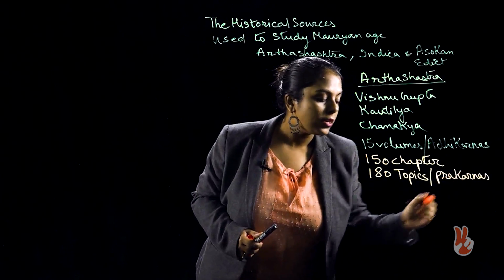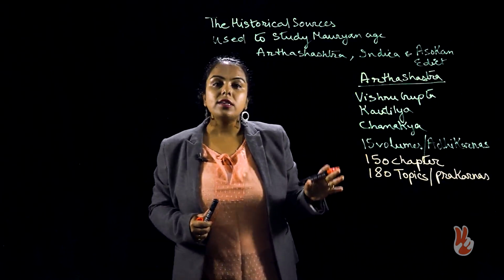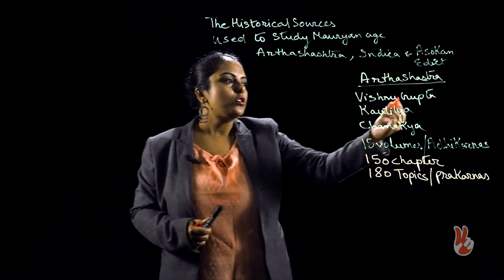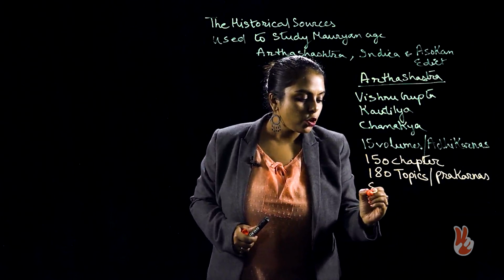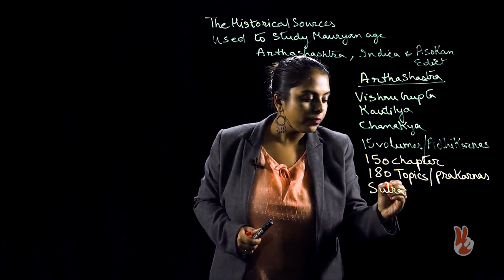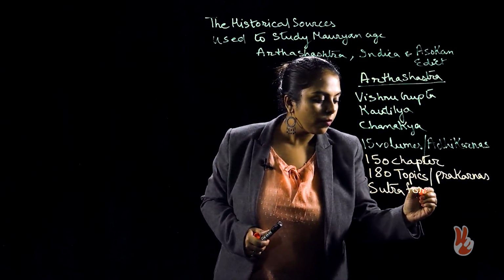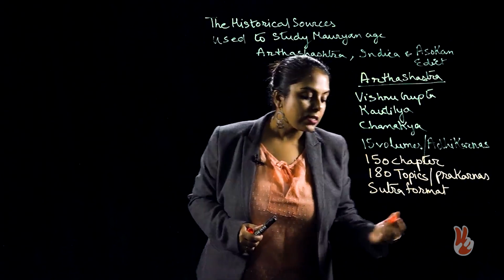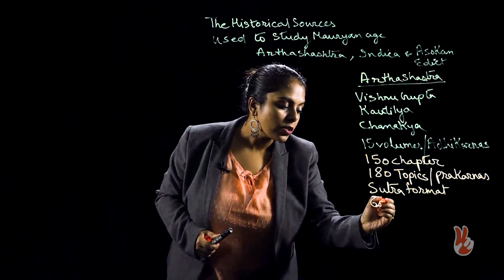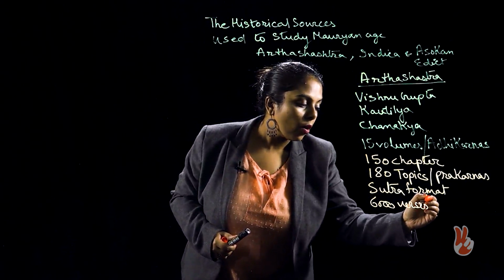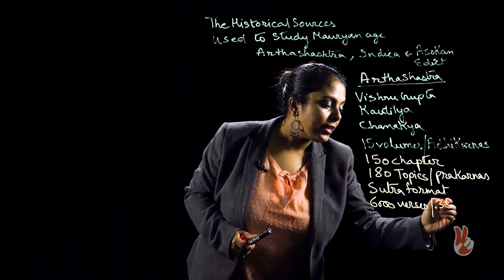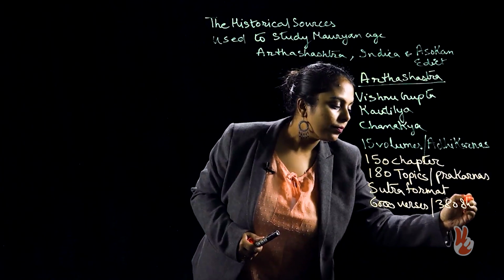Now, Arthashastra is written in a Sutra form. So, the format of Arthashastra is basically Sutra format, and it has around 6,000 verses, or we can say 380 shlokas.